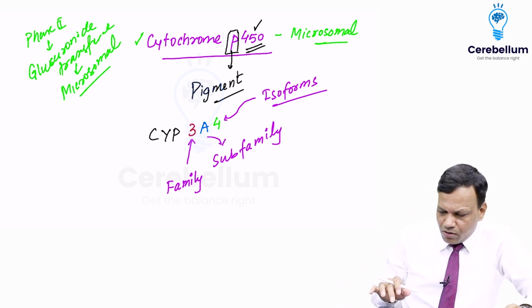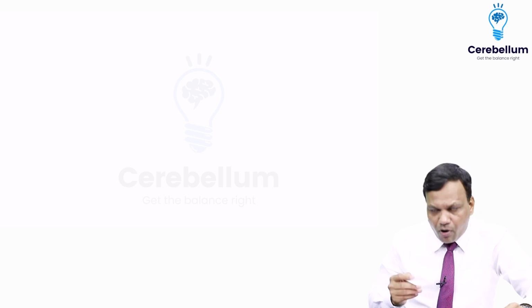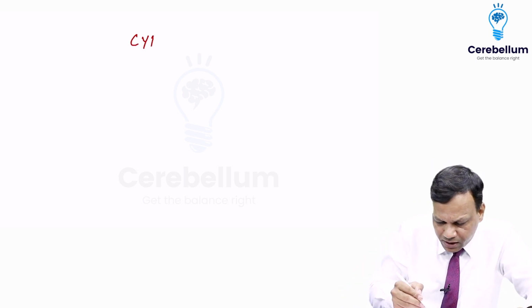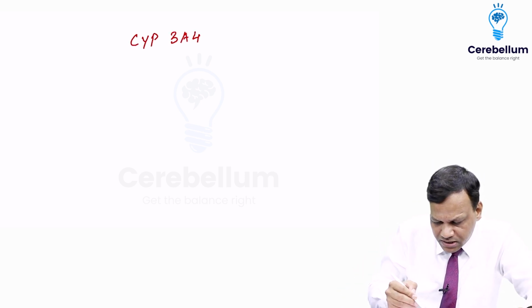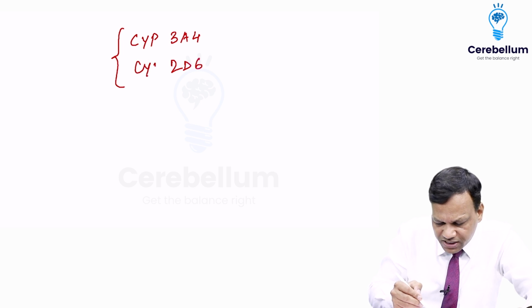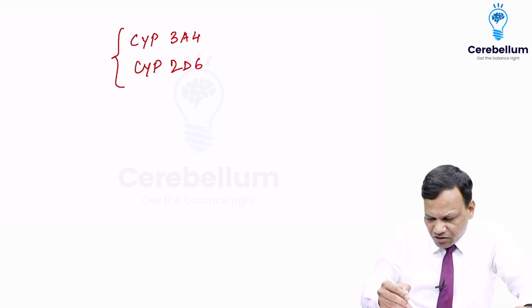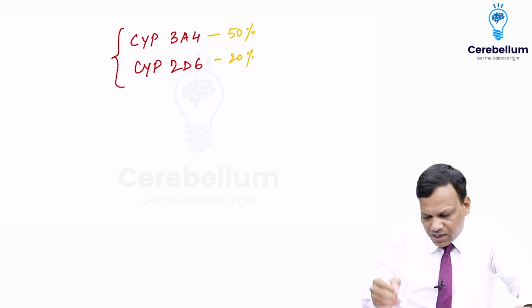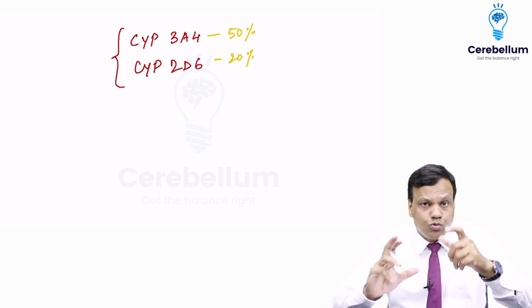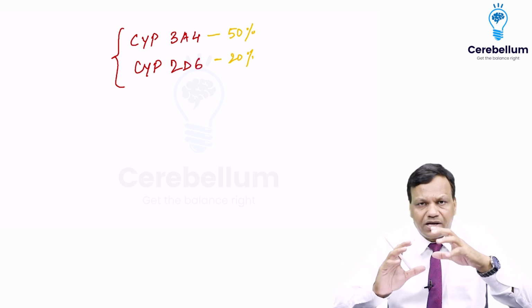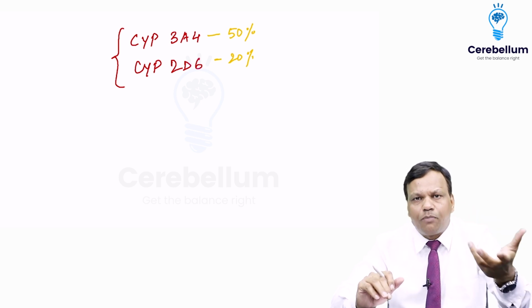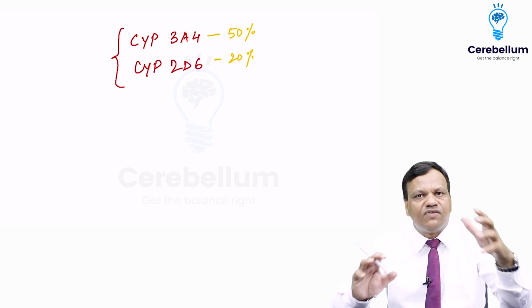Okay. So now you need to remember the important substrates of CYPs. But before that, two CYPs, CYP3A4 and CYP2D6, metabolize most of the drugs. Around 50% of the drugs are metabolized by 3A4 and another 20% around is metabolized by 2D6. That means these two enzymes are the most important microsomal enzymes involved in drug metabolism. Okay. So we will discuss some of the important drugs metabolized by important CYP enzymes.